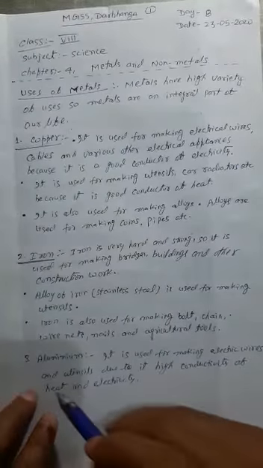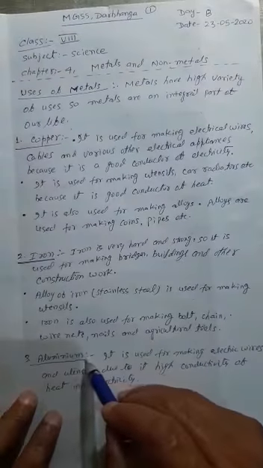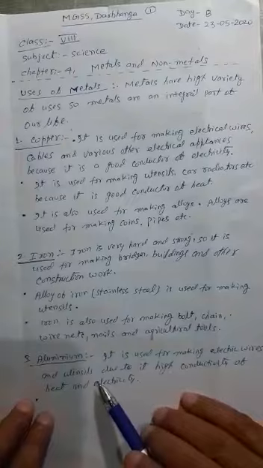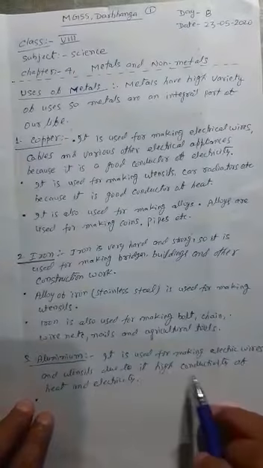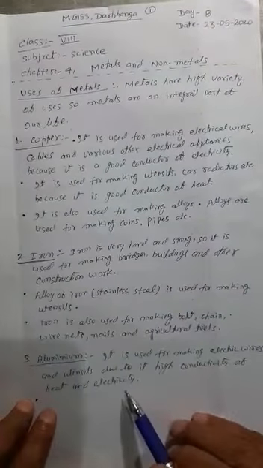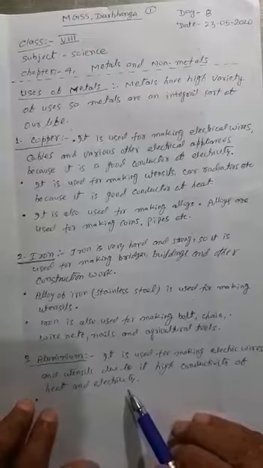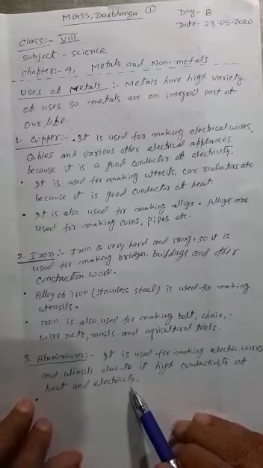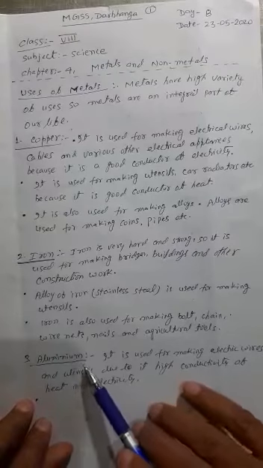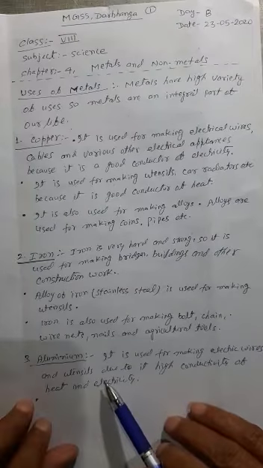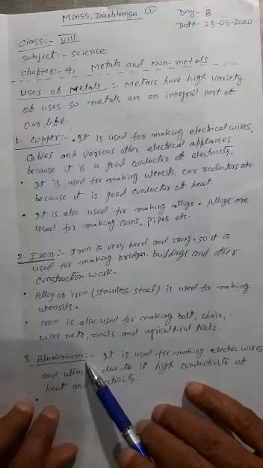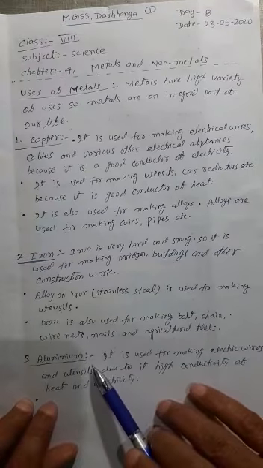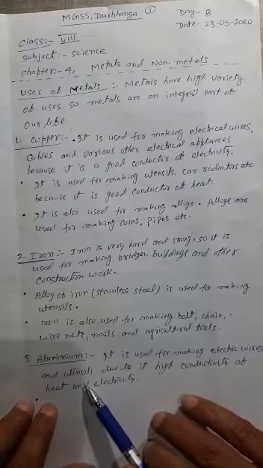Third is aluminum. What are the uses of aluminum? It is used for making electric wires and utensils due to its high conductivity of heat and electricity. For making electric wire, metal must be ductile and should be a good conductor of electricity. And aluminum has both these properties. Aluminum is a good conductor of heat also and a good conductor of electricity also, due to which it is used extensively.